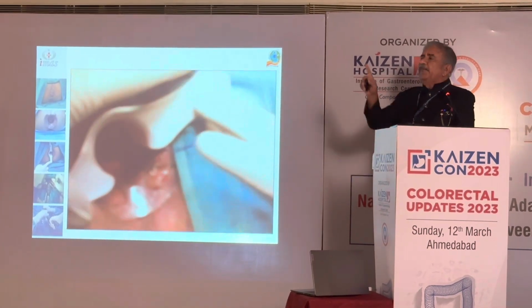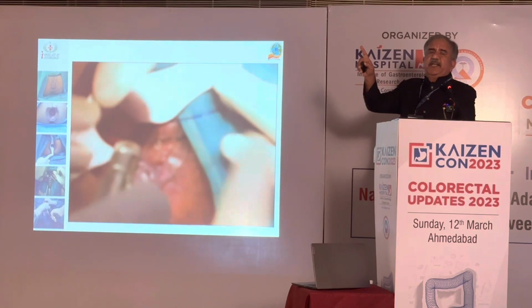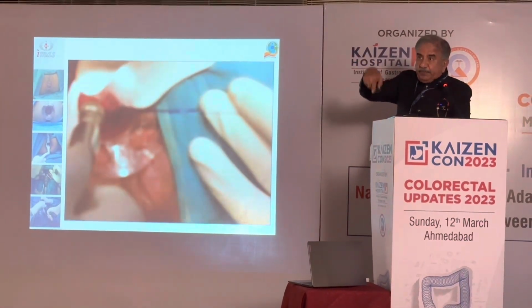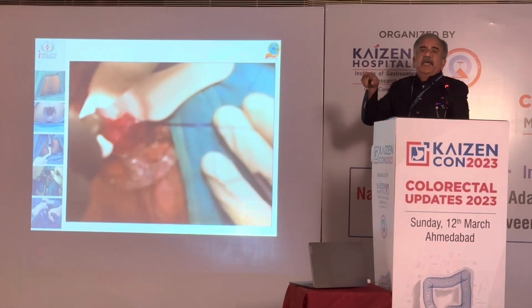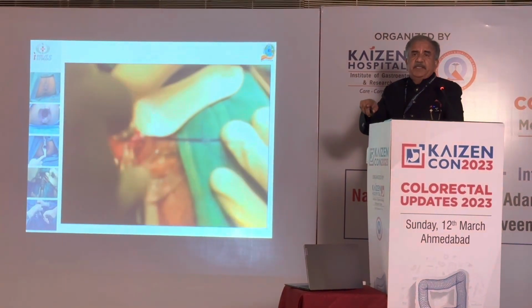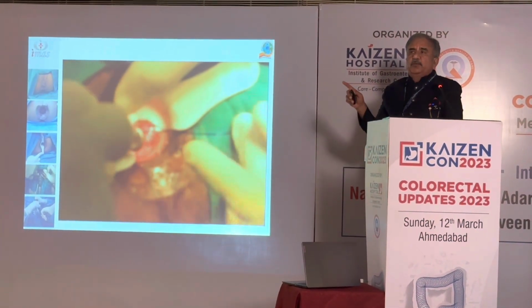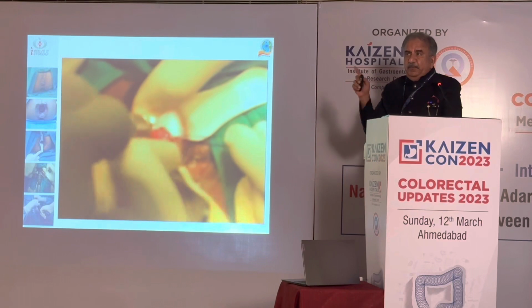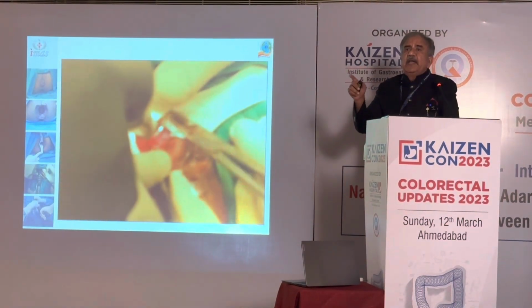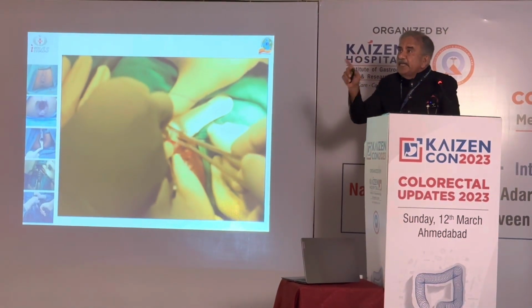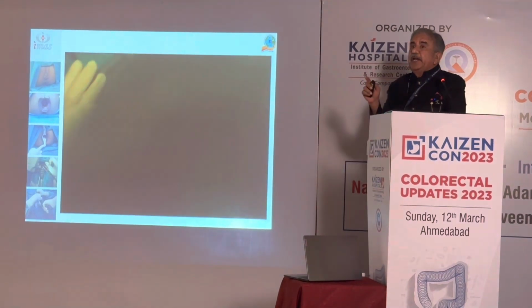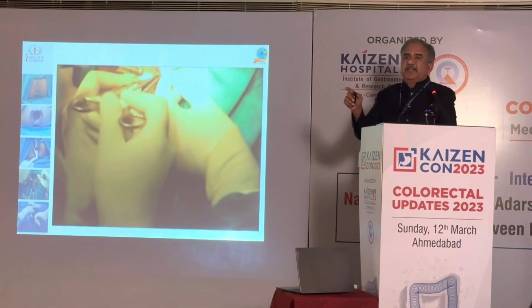Many times, if the gun is pointing anteriorly, or if the gun is pointing posteriorly, then also one can cause damage to the rectal wall. So one has to be very, very careful when we are putting the anvil as well as the shaft. And as we put in the anvil, there has to be a give-way sensation.